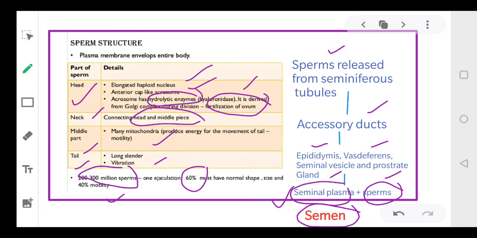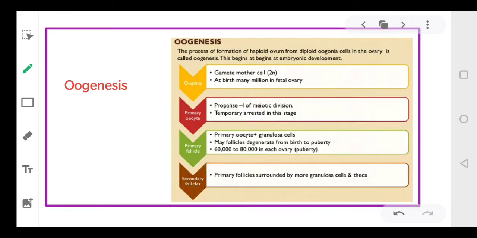So this is how the process of spermatogenesis occurs in human beings. Now we'll be talking about oogenesis. Oogenesis means formation of the female gamete.